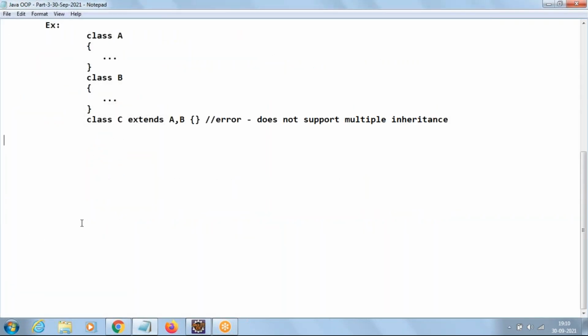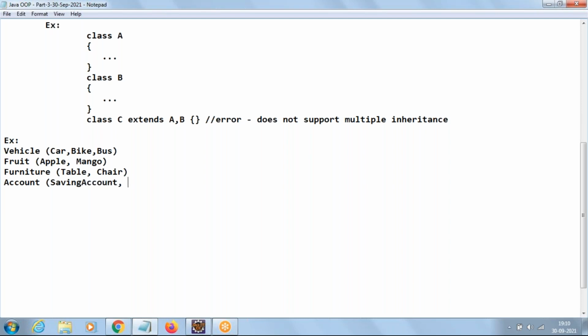Some more examples of inheritance: if you consider vehicle, car is a vehicle, bike is a vehicle, bus is a vehicle. If you say fruit, apple is a fruit, mango is a fruit. If you say furniture, then table is a furniture, chair is a furniture. If you take account, saving account is an account, current account is an account.